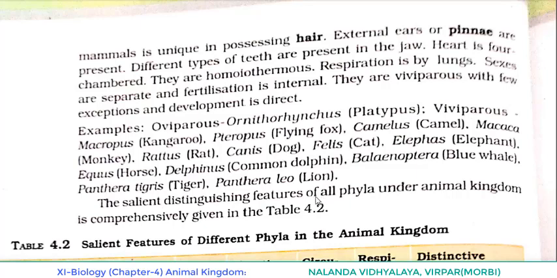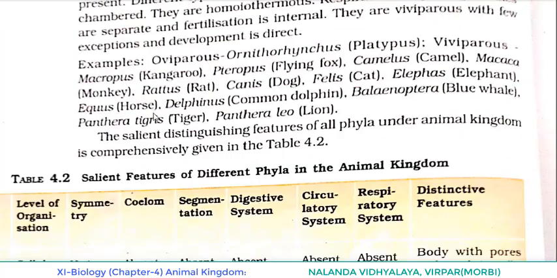In short, all the phyla we have completed here. We started with Porifera and ended with the class, which one? Mammalia. Now the salient distinguishing features of all phyla under the animal kingdom are comprehensively given in Table 4.2. Let's see quickly. You can see the salient features of different phyla given here.